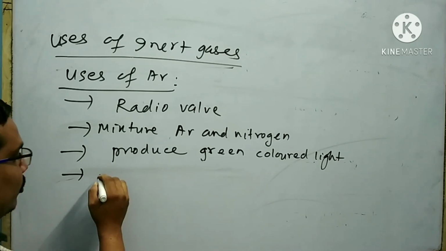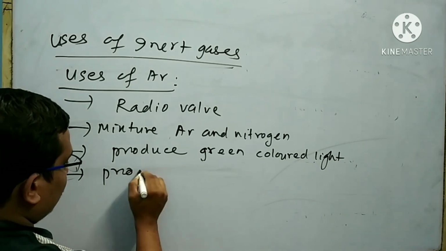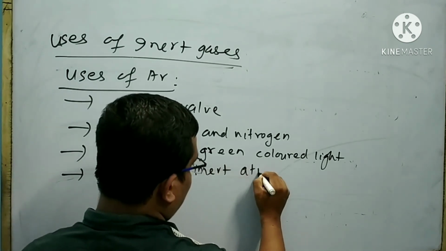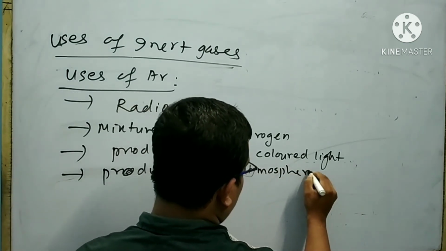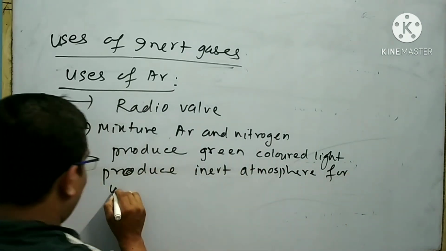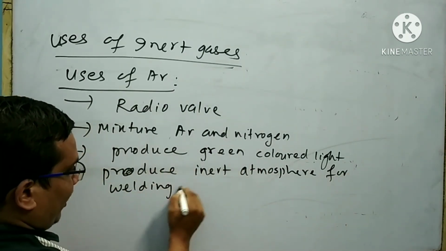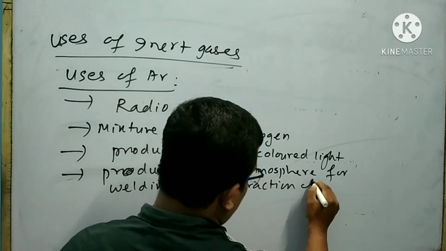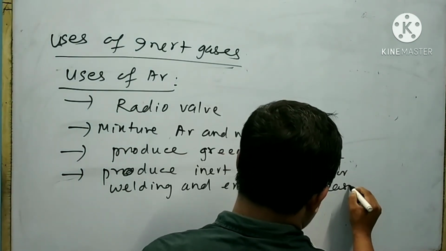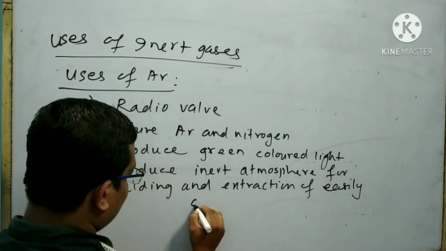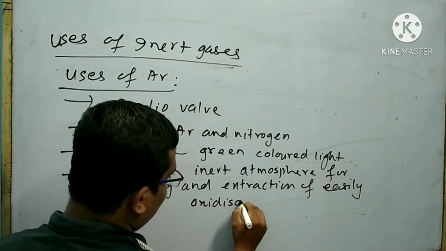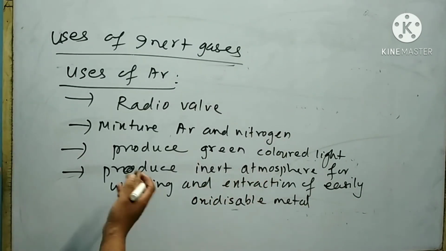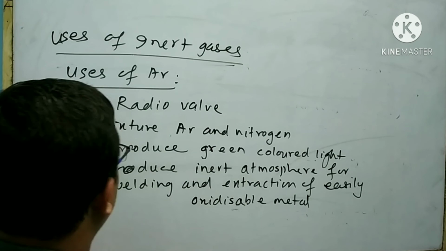Argon is also used to produce an inert atmosphere for welding and extraction of easily oxidizable metals. These are the uses of argon.